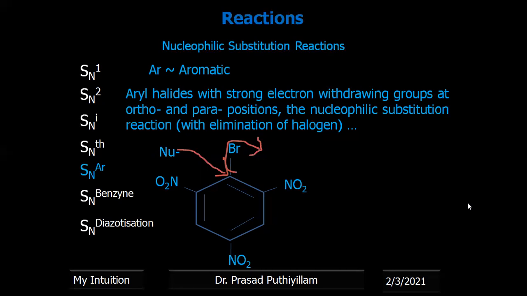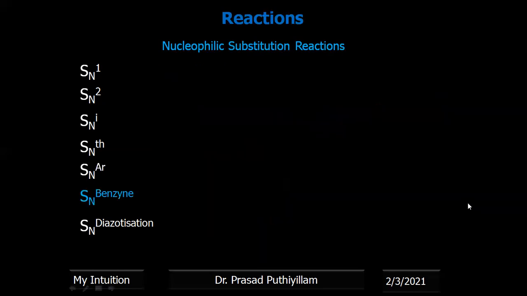If the para position does not have an electron withdrawing group, but both ortho positions do, then it will be the next reactive species. And if one ortho position and one para position have the group, then that will be the third one. Third, we are categorizing the power of their reaction towards the nucleophilic reaction.